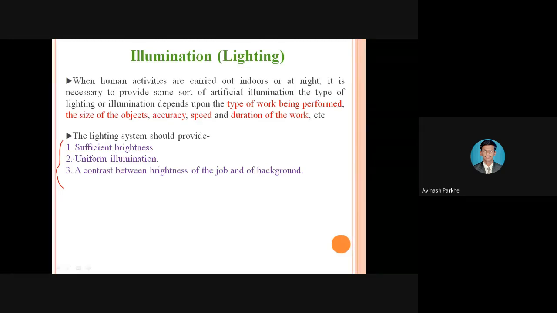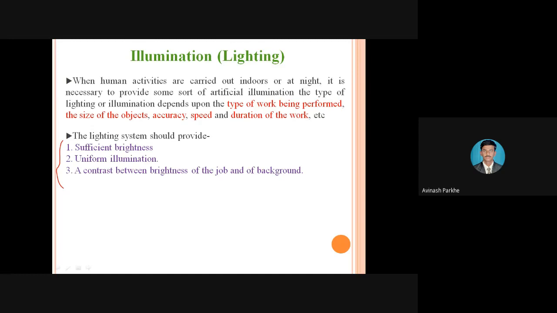And the third one is the contrast between the brightness of the job and the background. Wherever we are working on any type of job, performing many operations on that job, the background provided to that job also plays a very important role.